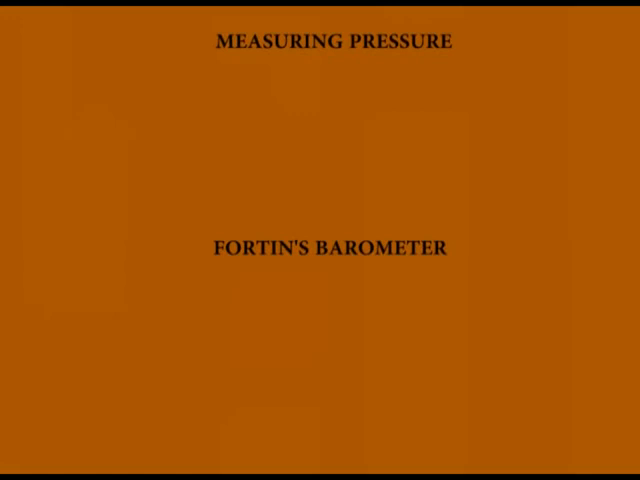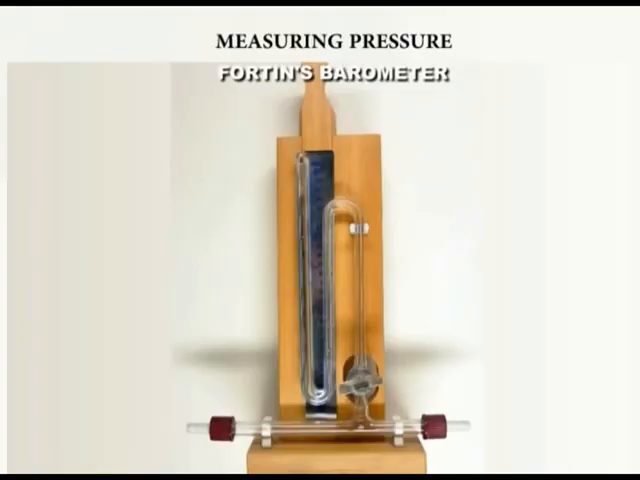Another instrument for measuring pressure is the floating barometer. Usually, the simple mercury barometer cannot be used for accurate measurements of atmospheric pressure. An improved version called the floating barometer is used where high precision is required.